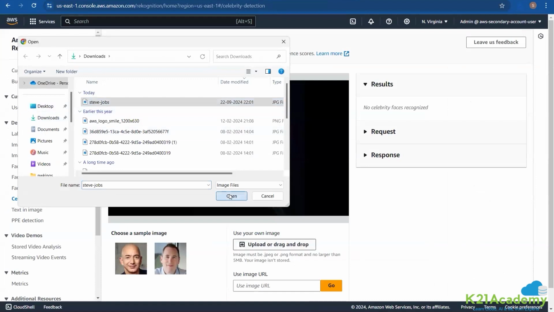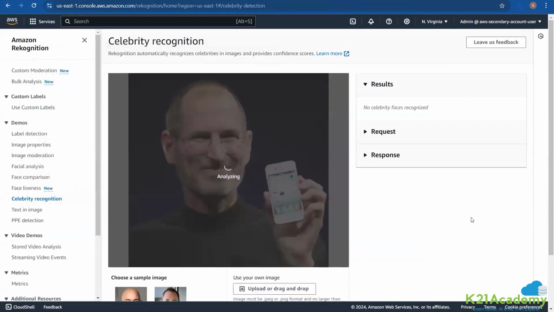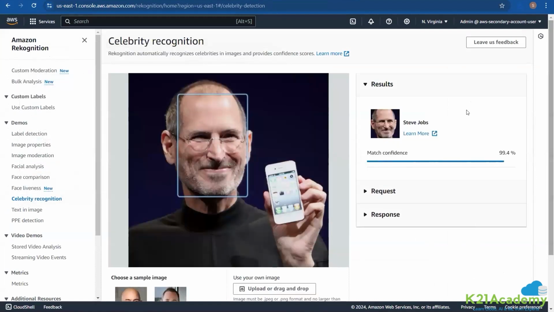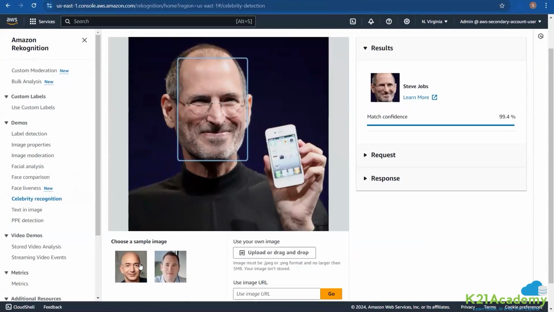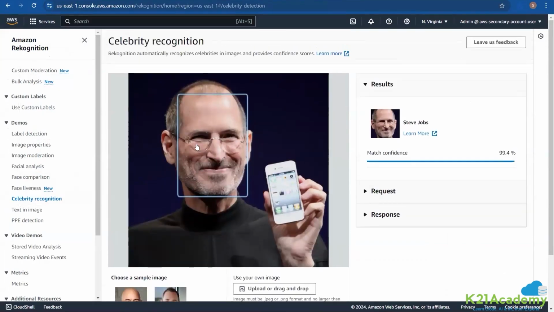Steve Jobs, quickly. And you see, it was able to identify the face. So what I was just trying to show you is that it is not only the things that they have provided that work, but if you provide your own images and use it for your own industry-specific or domain-specific work, it can work as well. Yes, at times you may have to train it with the specific data if required, but still it will work for sure.